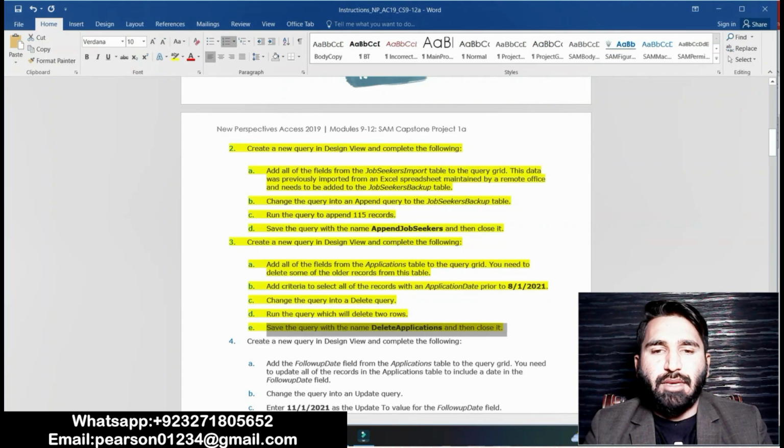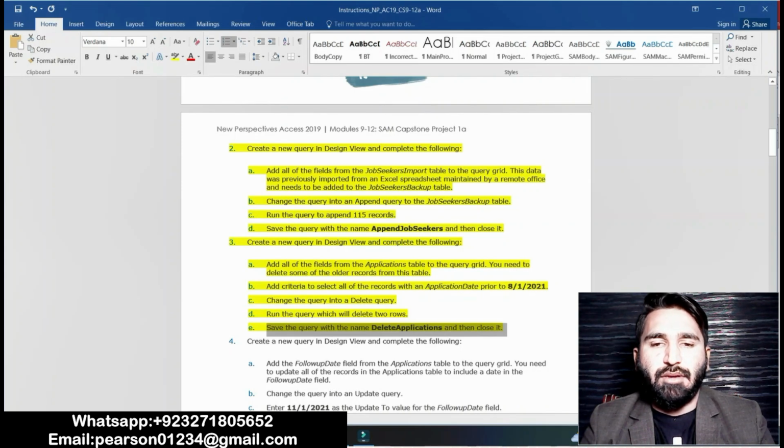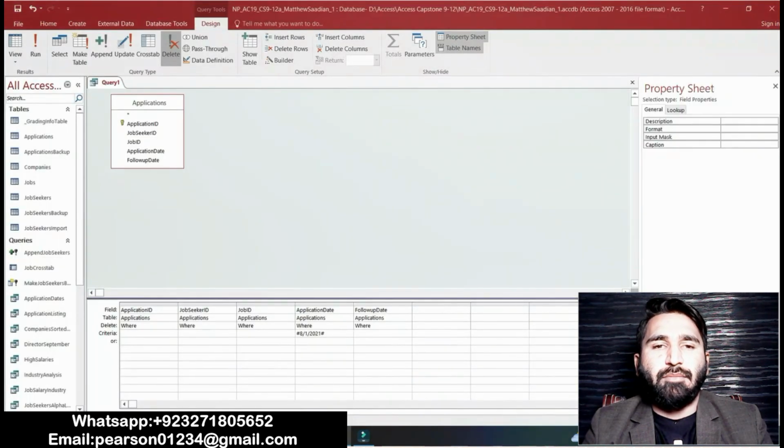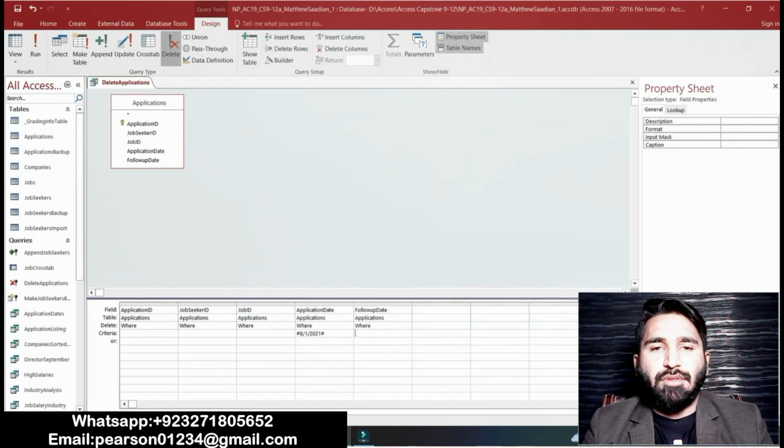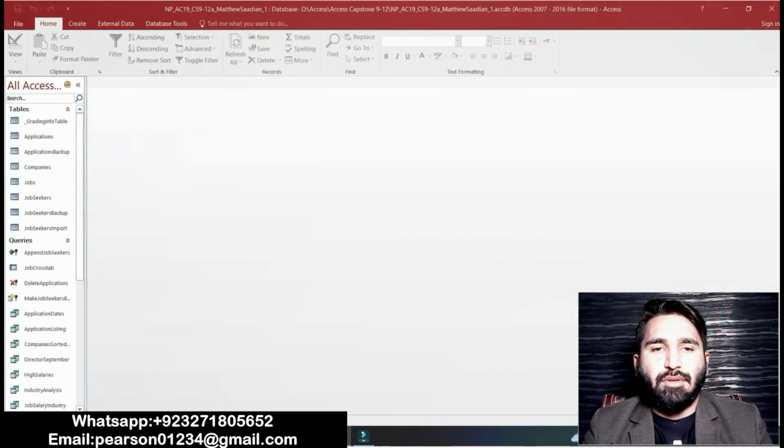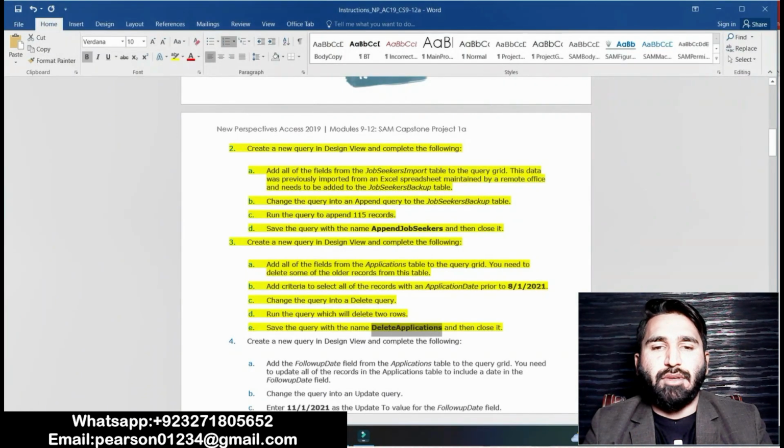Point E is that save the query with the name delete application. Basically in this point we have to save the query's name as delete application. Copy this and save the query as this name. Okay, save as delete application and close that. This question is completed now.